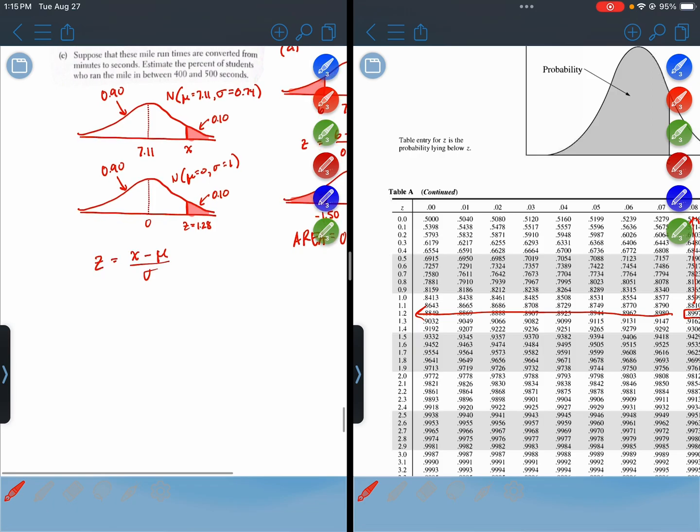All right, so 1.28 is equal to this mystery value minus 7.11 divided by 0.74. Now we're just going to use algebra to solve. We're going to multiply both sides by 0.74, and then we'll have to add 7.11 to both sides. I'll just do the calculations off screen. Plus 7.11. So after all the work, I got x is equal to 8 point, I'm going to round this up to 8.06.